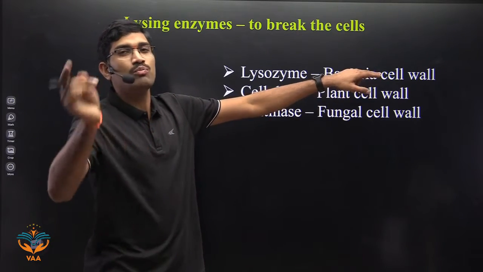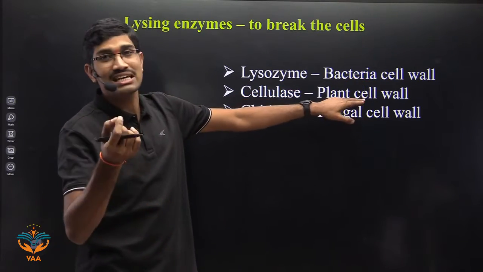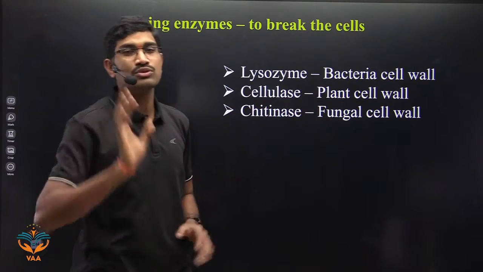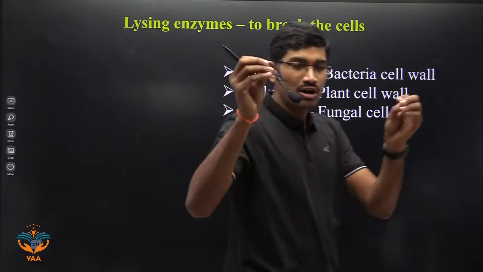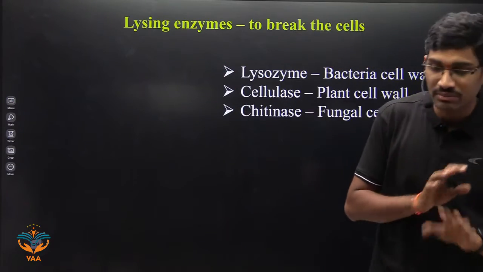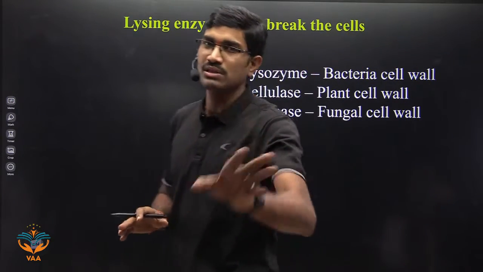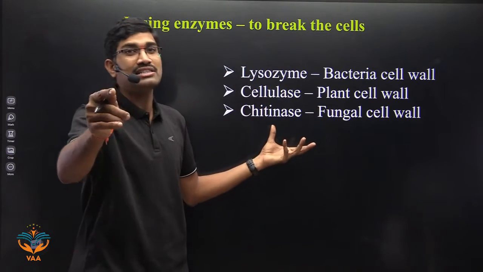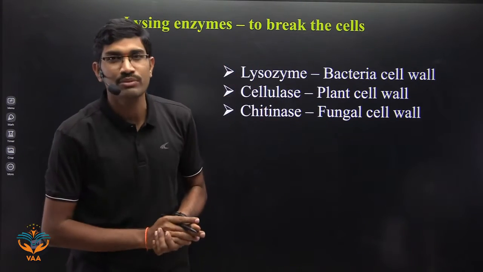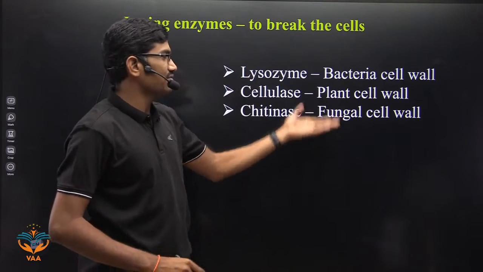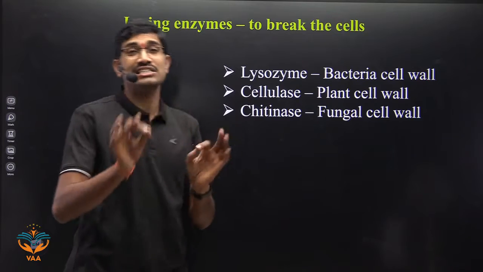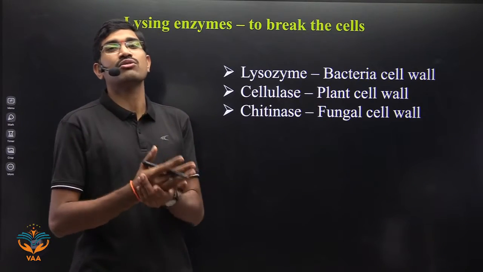Bacterial cell wall is composed of peptidoglycan, plant cell wall is composed of cellulose, whereas the fungal cell wall is composed of chitin. In this way, all these important points you need to remember, it is compulsory. That's it. These are various enzymes. Enzymes are the tools of recombinant DNA technology. These are the various types of enzymes which act as lysis enzymes. These are useful for breakdown of the cells.